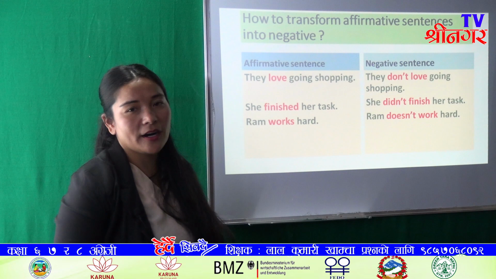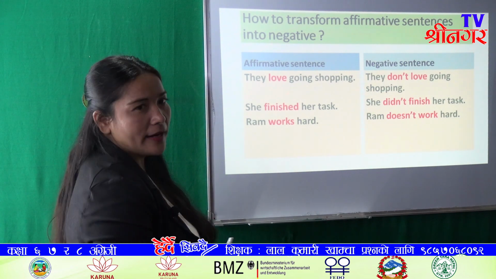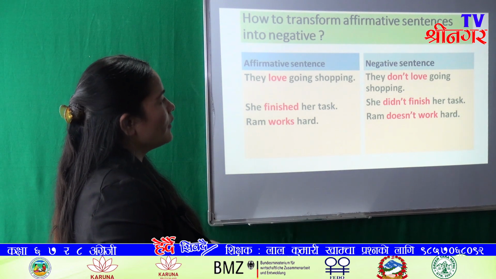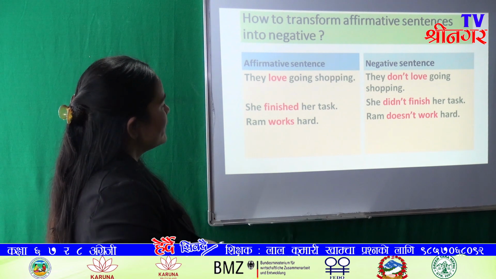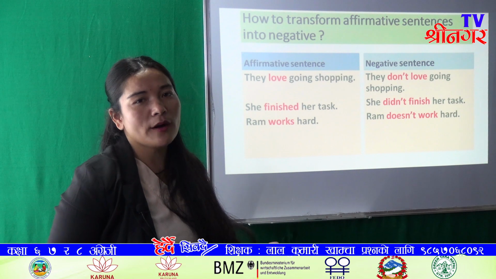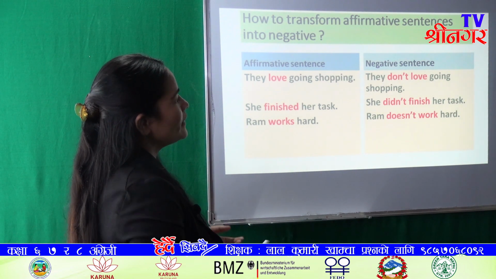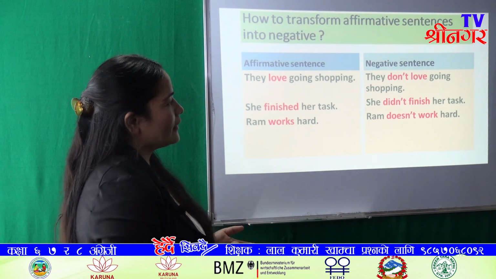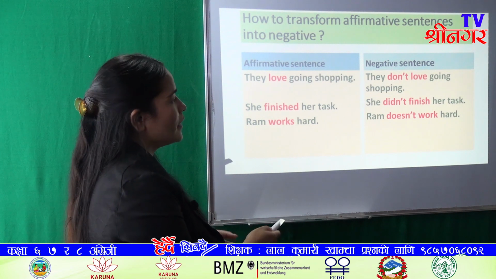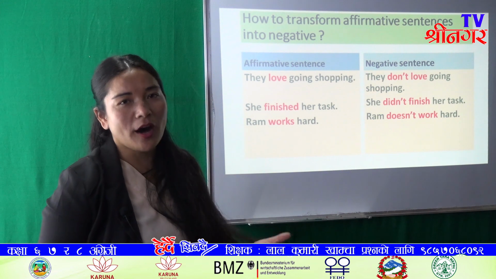And in our example, they love going shopping. Here, love is verb 1. So we use don't here. Okay? They don't love going shopping. And she finished her task. Here, finished is verb 2. And so we have used did not here, and we change finished into finish, because after do not, did not, does not, we have to change the main verb into verb 1.